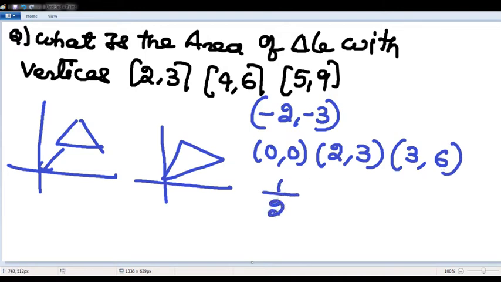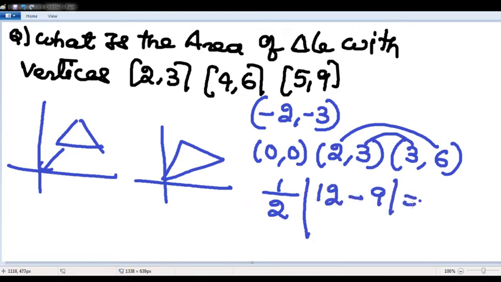Area with one coordinate (0, 0) is half of (x1 y2 minus x2 y1). Here it is 12 minus 9, so directly 3 by 2, the answer is 1.5. A beautiful question based on shifting.